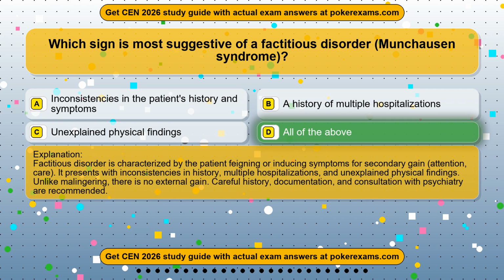Factitious disorder is characterized by the patient feigning or inducing symptoms for secondary gain, attention, or care. It presents with inconsistencies in history, multiple hospitalizations, and unexplained physical findings. Unlike malingering, there is no external gain. Careful history, documentation, and consultation with psychiatry are recommended.